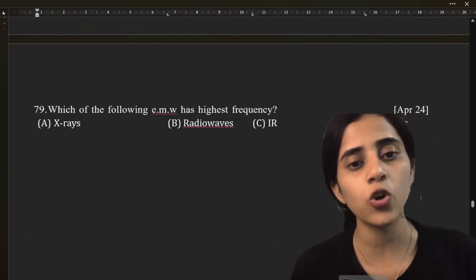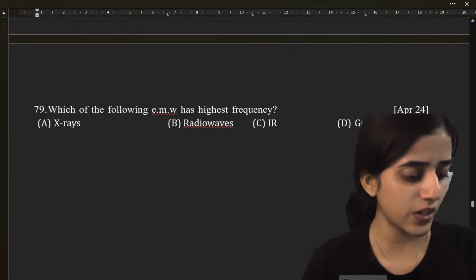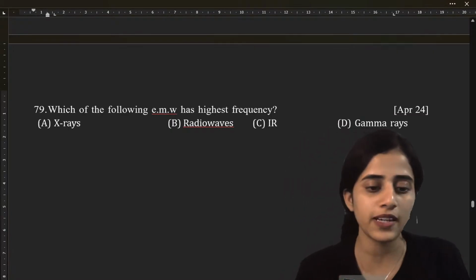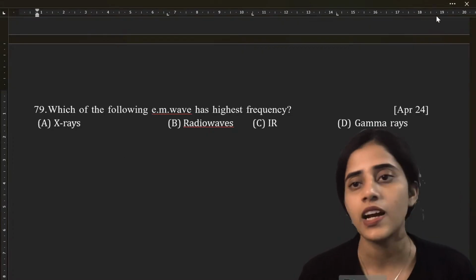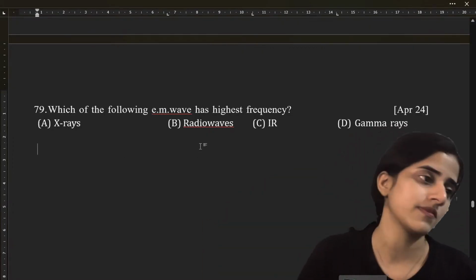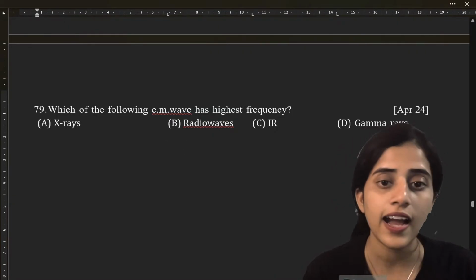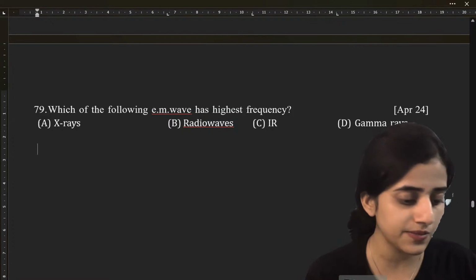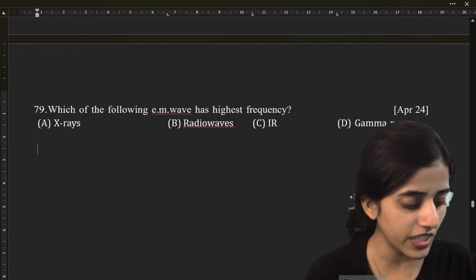Which of the following EM waves have the highest frequency? EM waves is electromagnetic waves. So which electromagnetic wave has the highest frequency? For that again you should know the table. Obviously it is, what is it? Is it radio waves or gamma rays? Highest frequency means it will have so many waves. Which is the answer? Is it B or D?